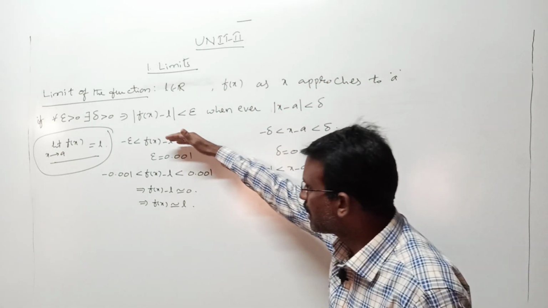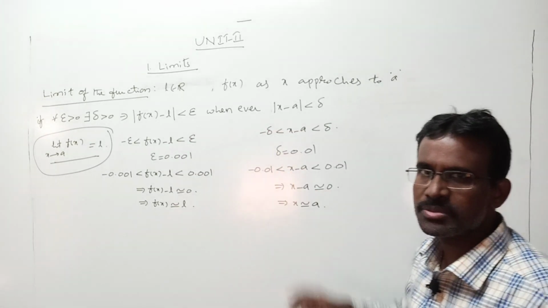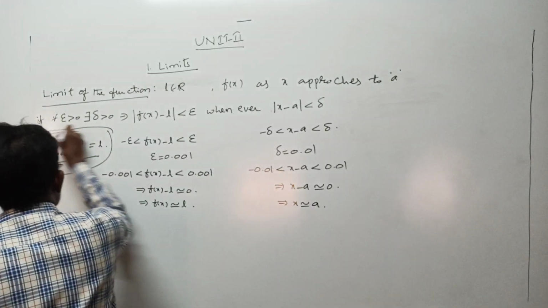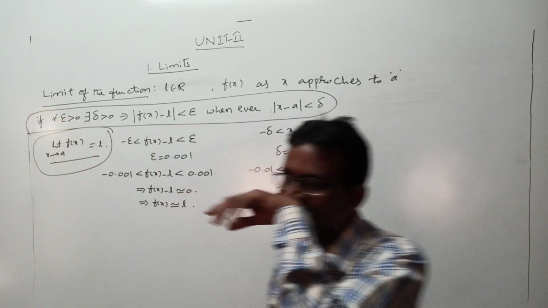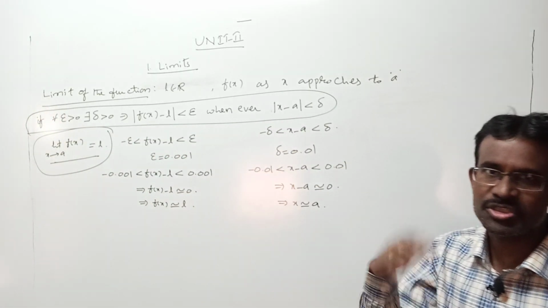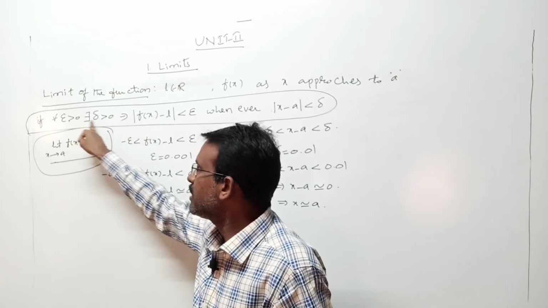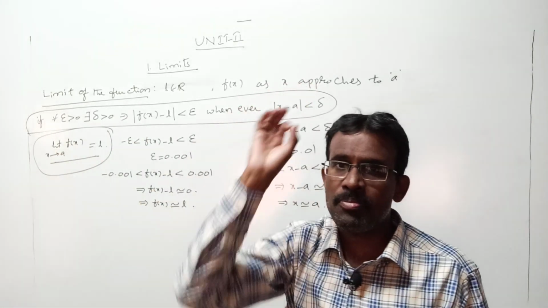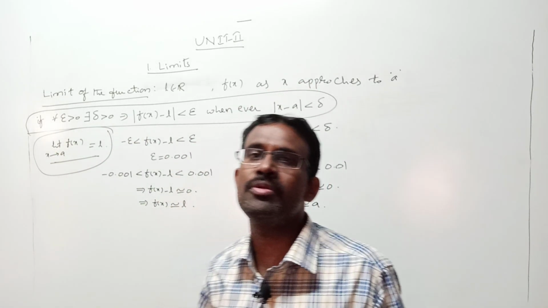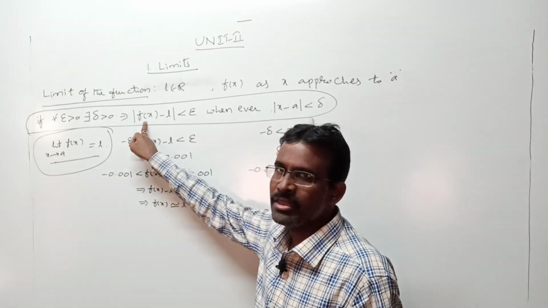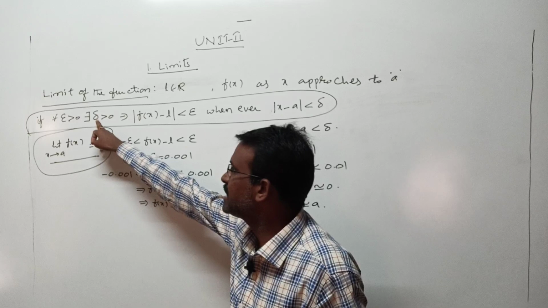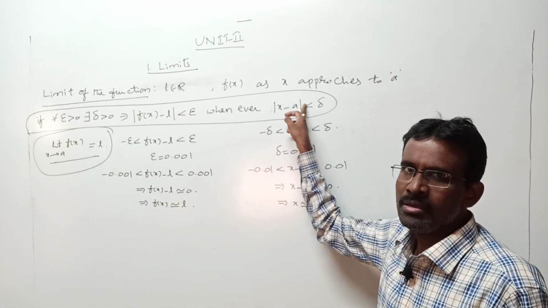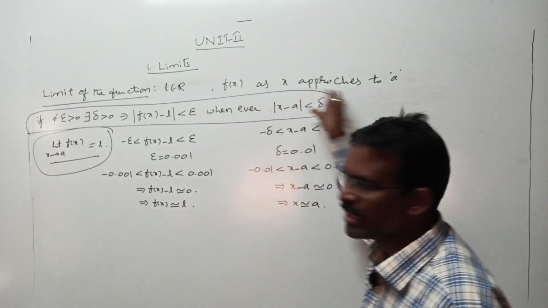No need to go through this; for your understanding purpose, I am taking all these things. Just remember this whenever you go through a limit condition. When do you say L is the limit of f of x as x tends to A? If for each epsilon greater than 0, it is possible to define a least positive real number delta in such a way that mod f of x minus l less than epsilon whenever mod x minus a less than delta. But here in the theoretical way we can take like this.